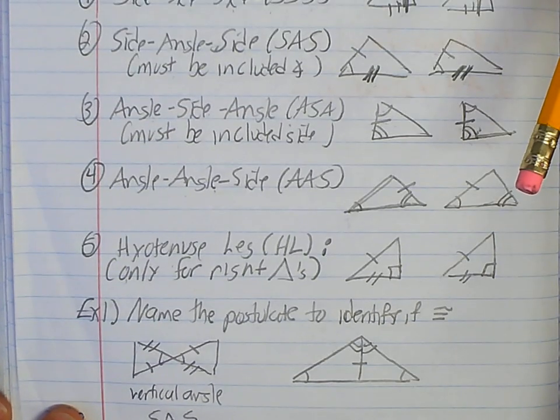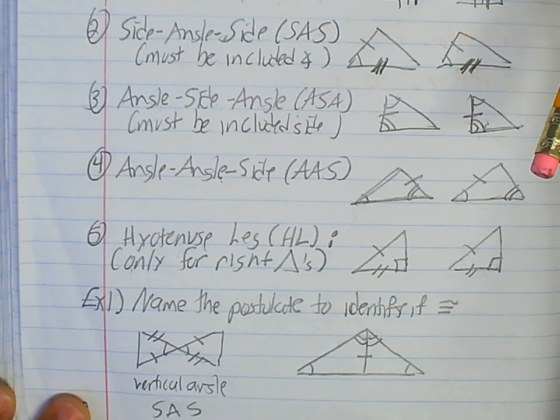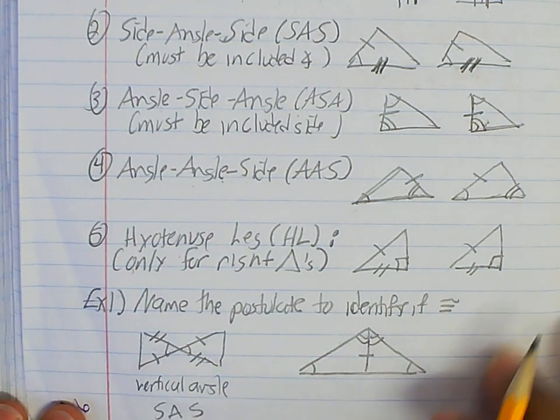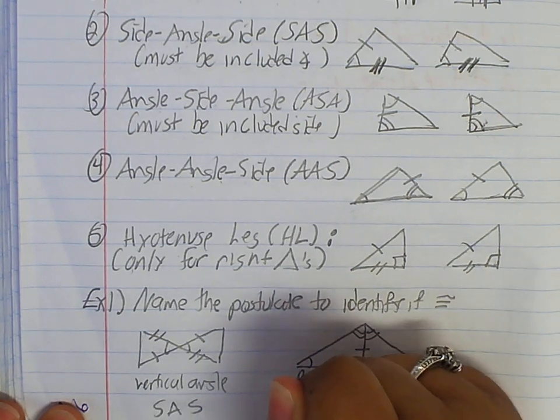Again, all I did was look at these rules that are up here, and I found the one that fit. Then I'm going to look at this one. Okay, you guys might not remember this property, but this is called the reflexive property because they're sharing a common side. So I'm just going to write that here.